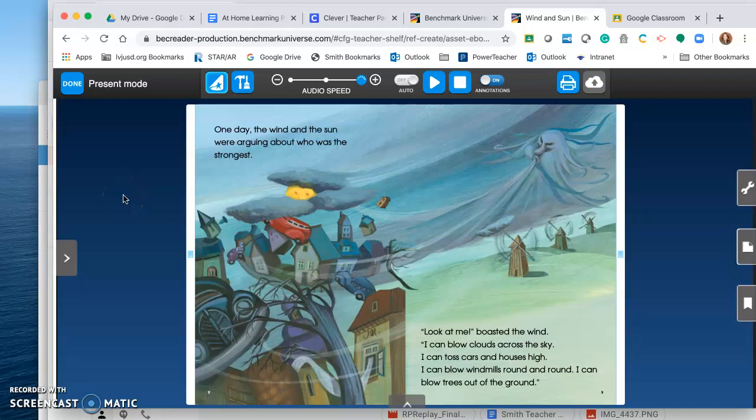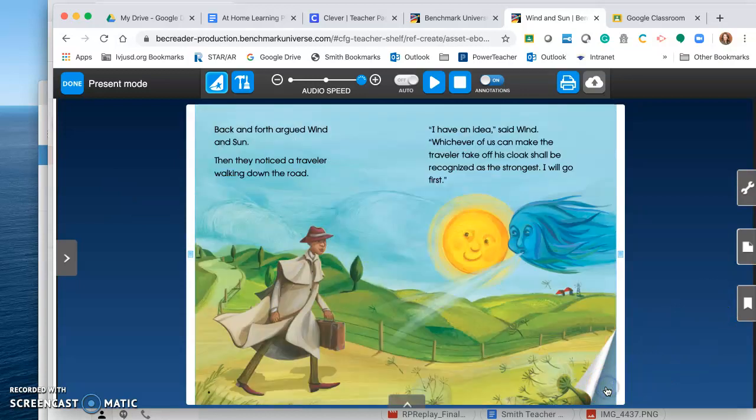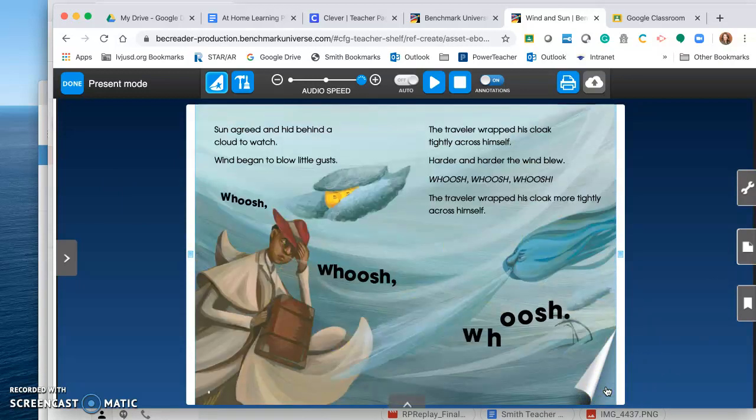Our next text evidence question is, what happens after the wind begins to blow? I'm going to turn back to page 8 and reread. This time, we're listening for the effect. The wind begins to blow, and what happens?